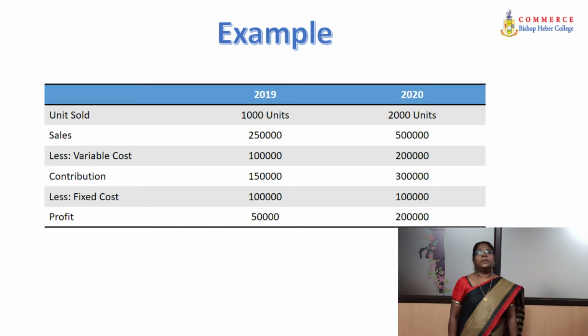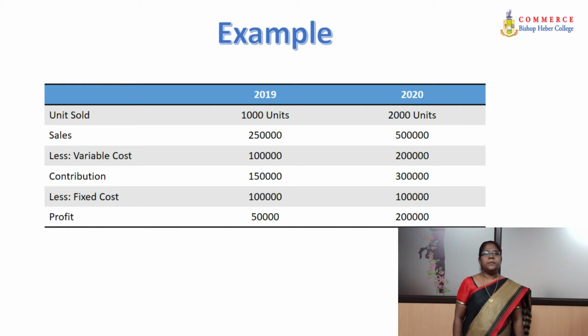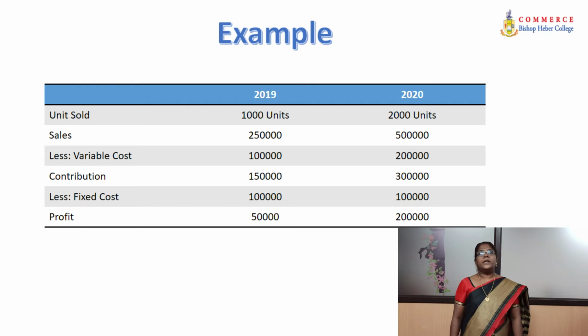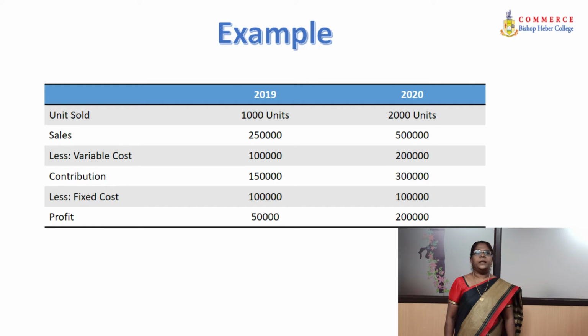Let us assume that the fixed cost of rupees 1 lakh is reduced from the contribution in the years 2019 and 2020. As we know, fixed cost remains the same irrespective of the turnover. So profit is rupees 50,000 in 2019 and rupees 2 lakh in 2020.